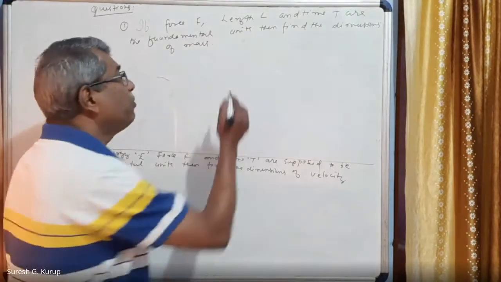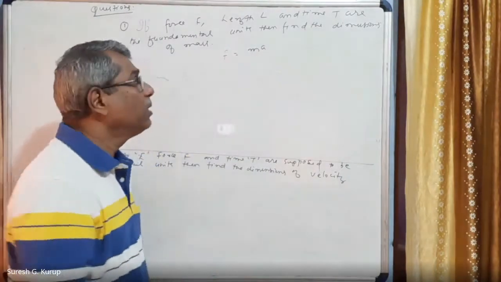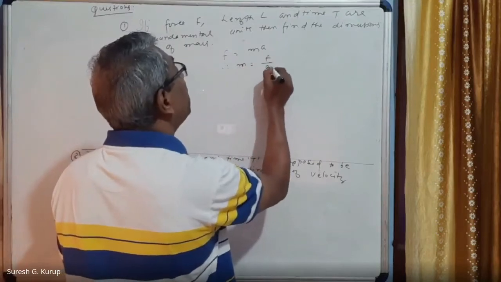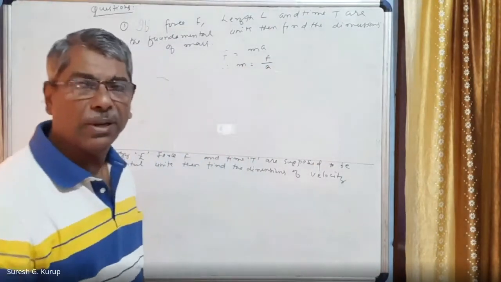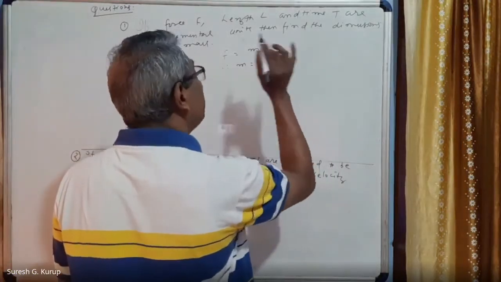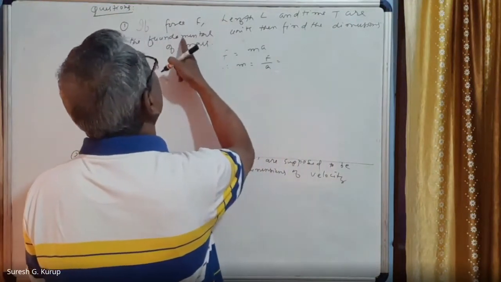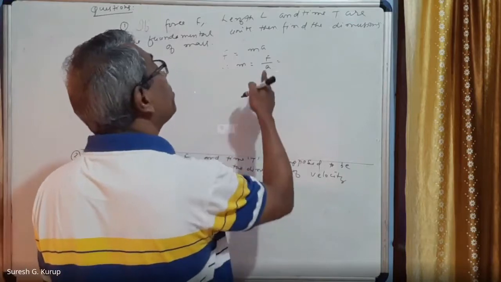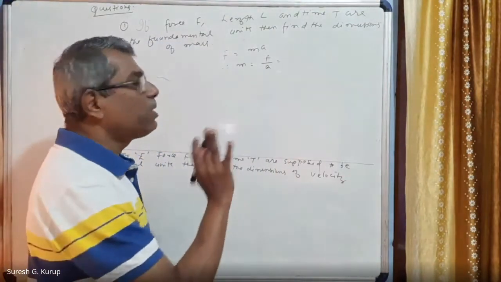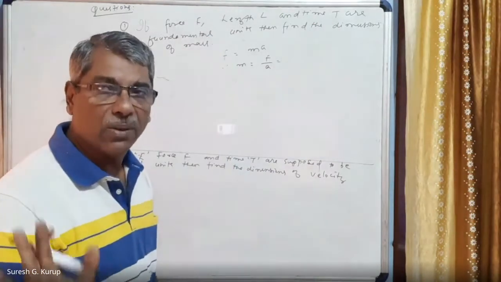Everybody knows that force F is equal to mass into acceleration. Therefore, M is equal to F divided by A also we can write. Am I correct? Okay. F is kept as F only, because F is a fundamental quantity, right? A is not a fundamental quantity, so the dimensions of A we can write freely. But for F, we cannot write M L T raised to minus 2, because F itself is a fundamental quantity, right?